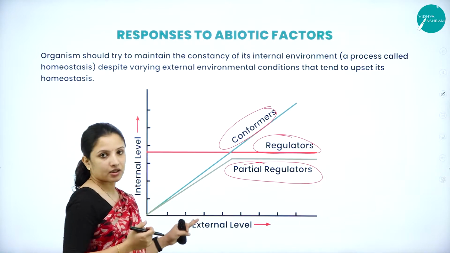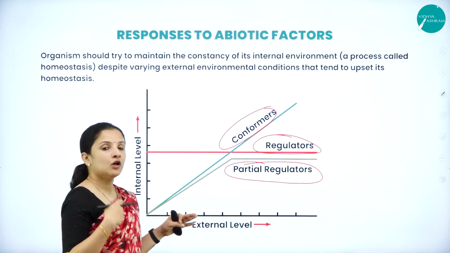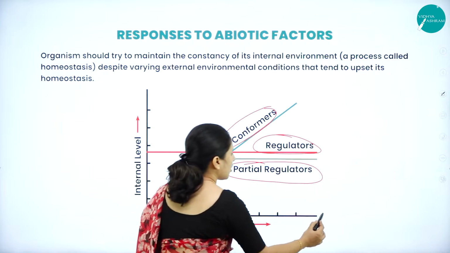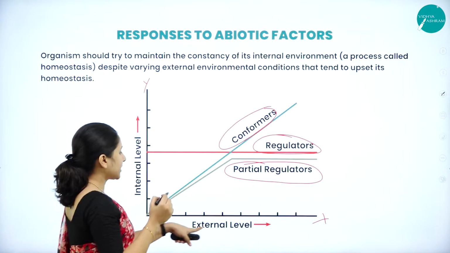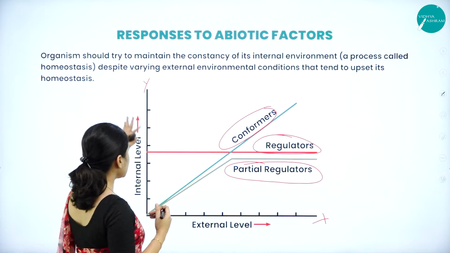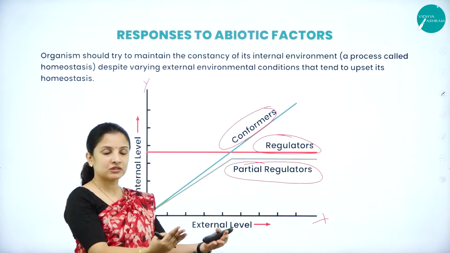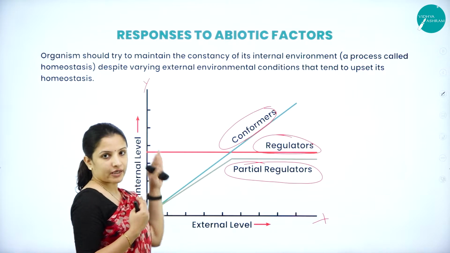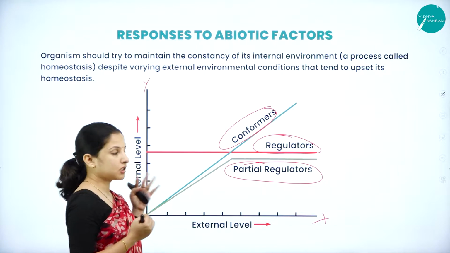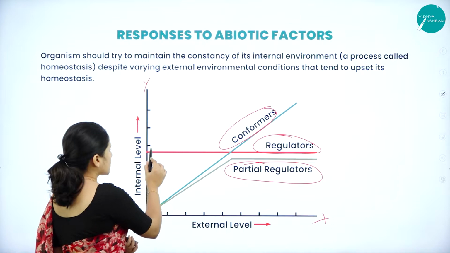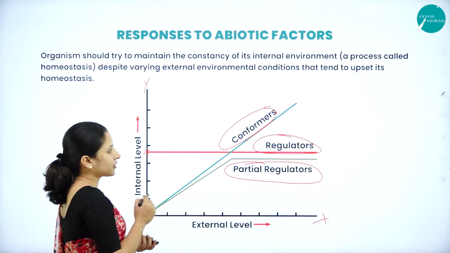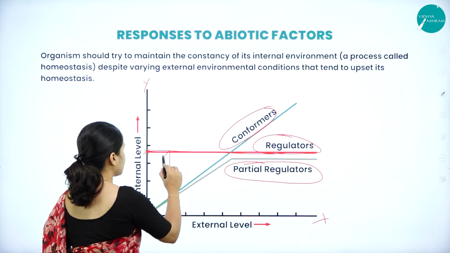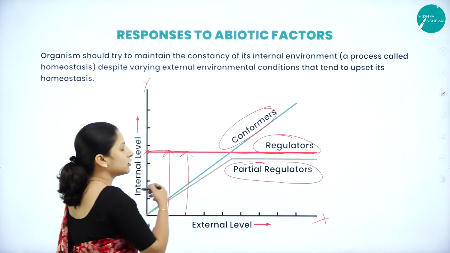How organisms adapt themselves or respond to environmental conditions is depicted in the form of a graph, wherein the x-axis shows the external temperature and the y-axis the internal level. Here, the internal temperature in the body is constant with respect to the external temperature. Whatever the external temperature might be, it is constant. It will not change at all.